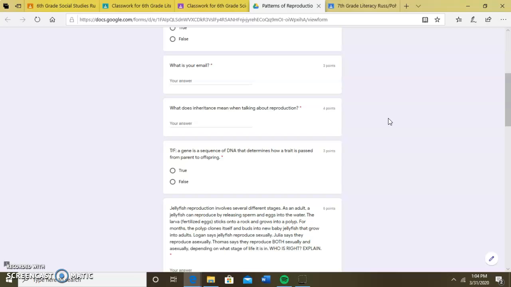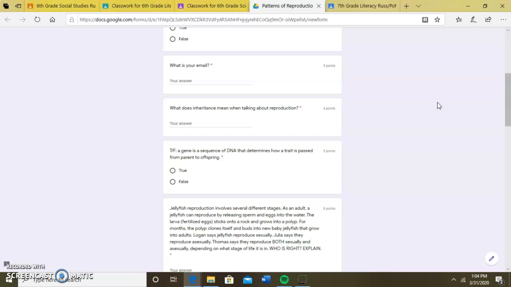What is your email? Or what is your parent's email or email that I can get in touch with you? Okay. I'd rather have a parent email because unfortunately we cannot email you directly through your school account. But if you have a parent email that I can get in contact with a parent, that would be beneficial. I should have all of your parents' emails, but that's an easy 3 points for you. Okay, 3 points.